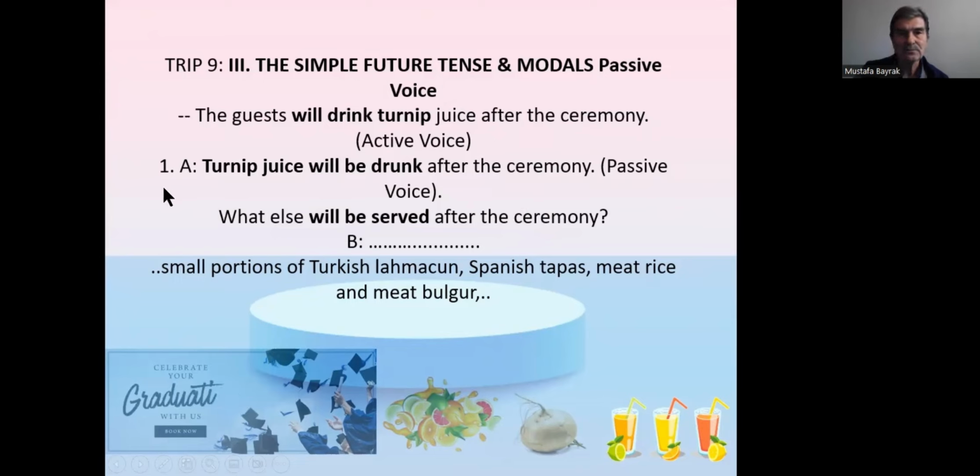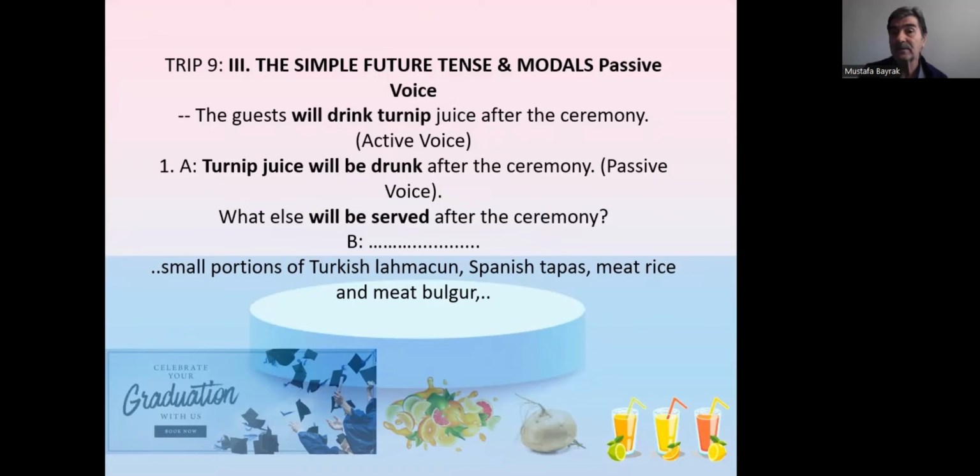Dialogue 1. This is active voice, simple future tense. The guests will drink turnip juice after the ceremony. Now the passive: turnip juice will be drunk after the ceremony. Passive voice, yes. What else will be served after the ceremony? Lahmacun will be served after the ceremony.